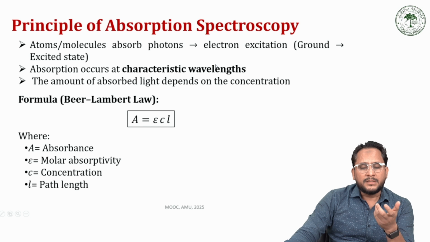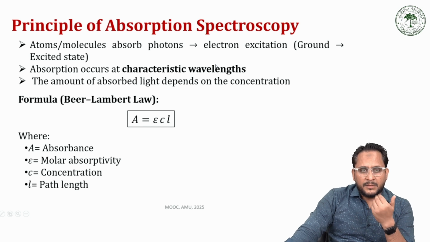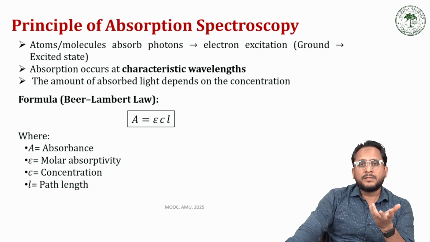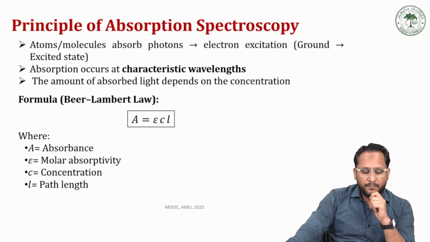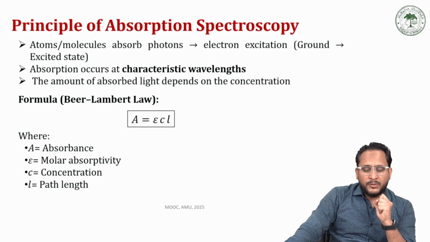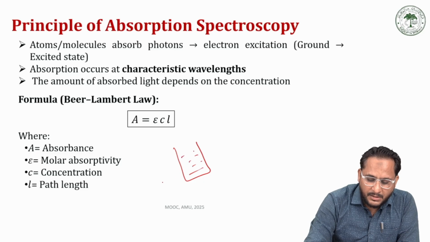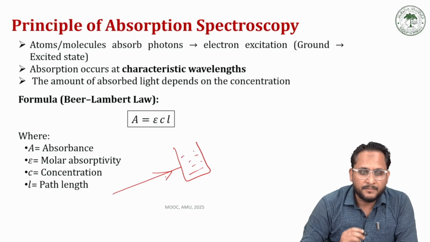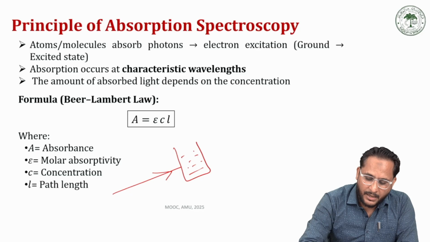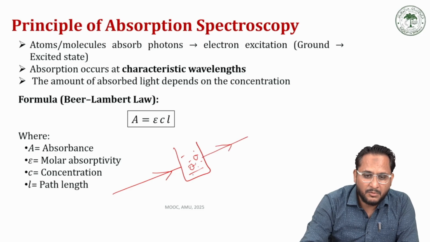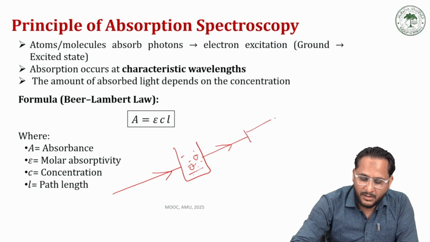So let us study the principle of absorption spectroscopy. In absorption spectroscopy, what will happen? For example, we have a sample and we are giving light to the sample. The atoms or the molecules present in this sample interact with light. They absorb some of the radiation, while the remaining radiation will be transmitted and fall on the detector.